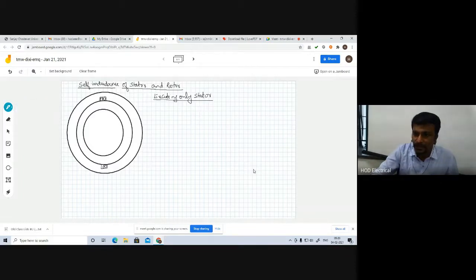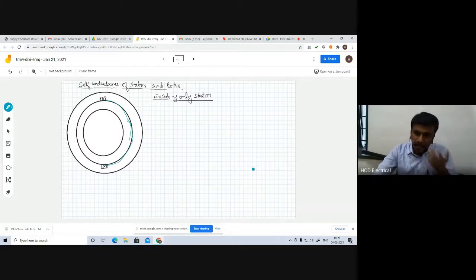The coil span of the entire stator is from here to this entire region. So this is pi. The coil span is pi.